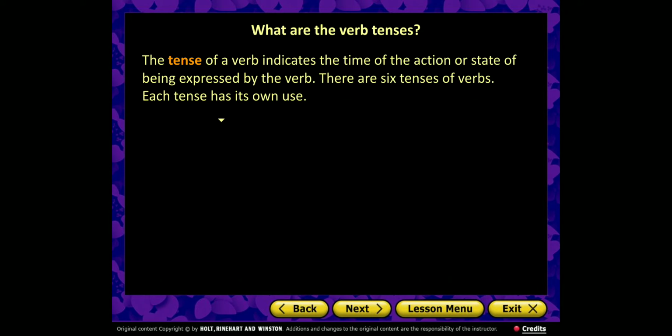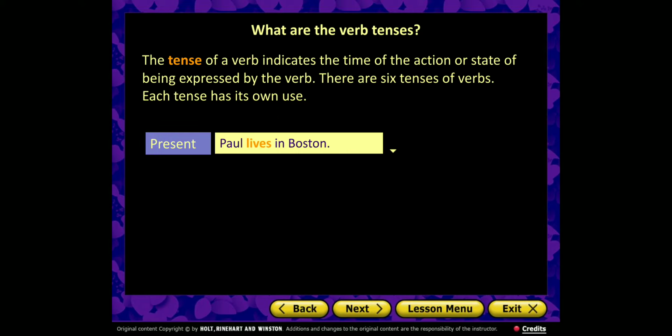Okay. So the tense of a verb indicates the time of the action or state of being. Action like play, eat, drink, whatever the action is. State of being like he is happy, she was absent, and so on. So the time of the action or state of being expressed by the verb. There are 6 tenses of verbs. Each tense has its own use. So let's have a look.